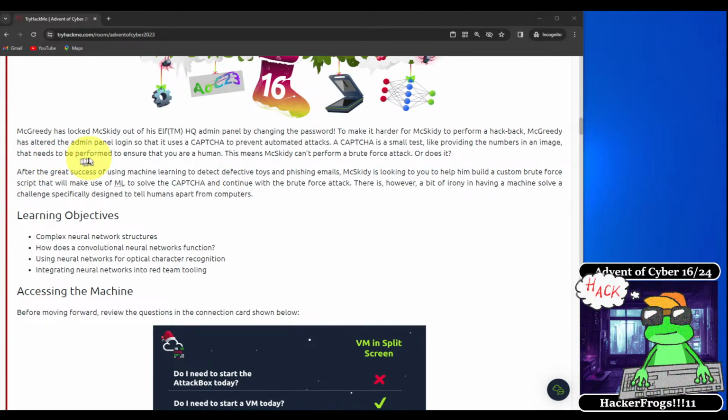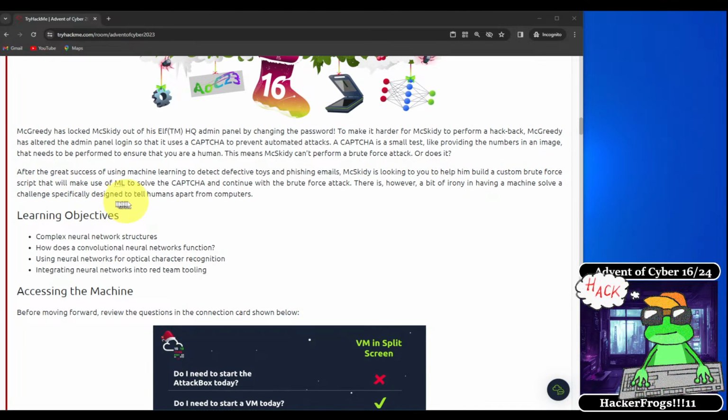McCready has locked McSkitty out of his ELF HQ admin panel by changing the password. To make it harder for McSkitty to perform a hackback, McCready has altered the admin panel login so that it uses a CAPTCHA to prevent automated attacks. A CAPTCHA is a small test, like providing the numbers in an image, that needs to be performed to ensure that you are human. This means McSkitty can't perform a brute force attack, or does it?